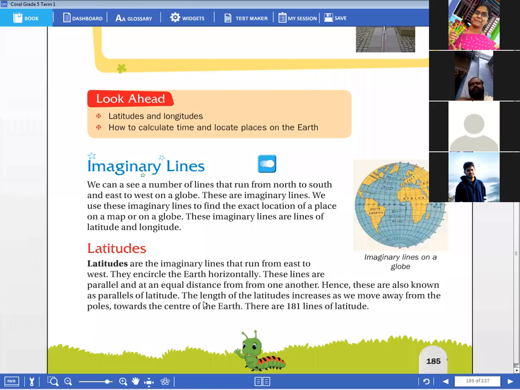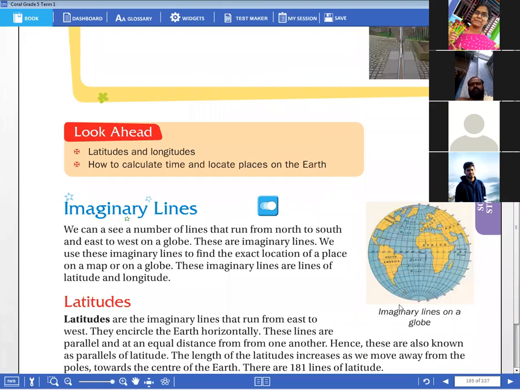Here, the length of the latitude increases as we move away from the poles towards the center of the earth. See, children, if you observe the globe, the latitude which is very near the pole is small in length.